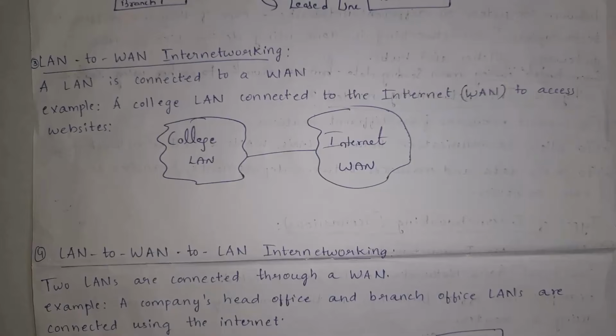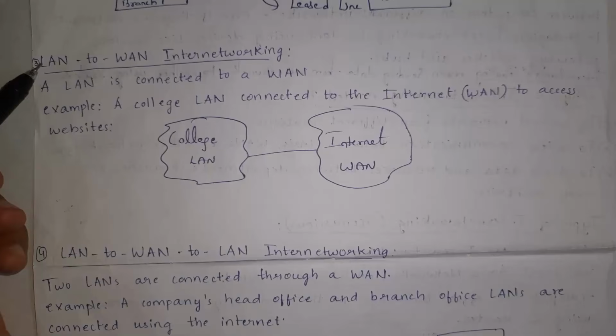And the third one is LAN to WAN internetworking. Here, a local area network is connected to a wide area network. I'll give one example. For example, if you consider a college building as a local area network, and all the computers in your college are connected to the internet. So the internet is a WAN, that is, wide area network. So the college building is connected to the internet. This is an example of LAN to WAN internetworking.